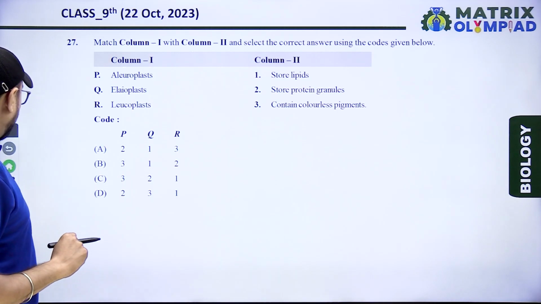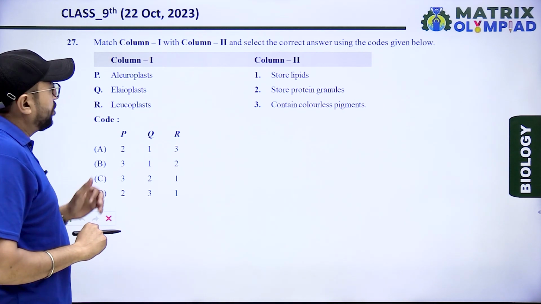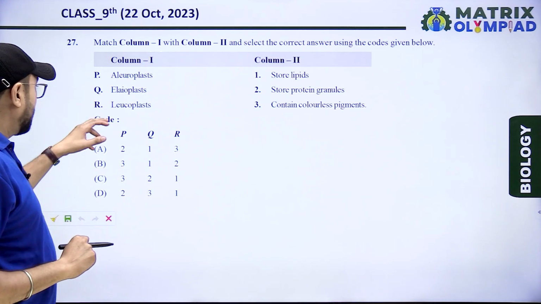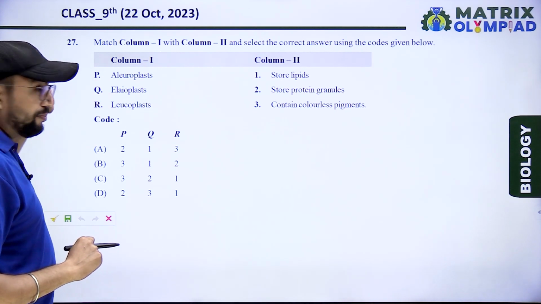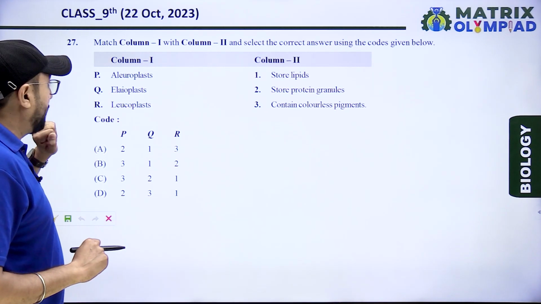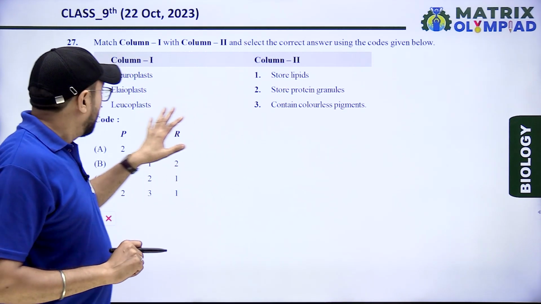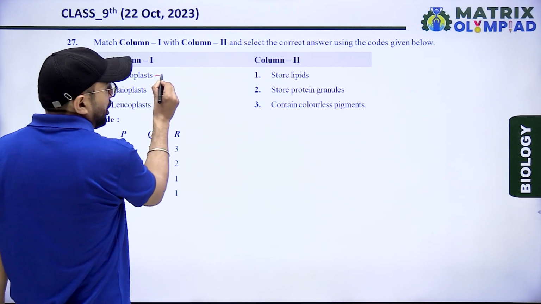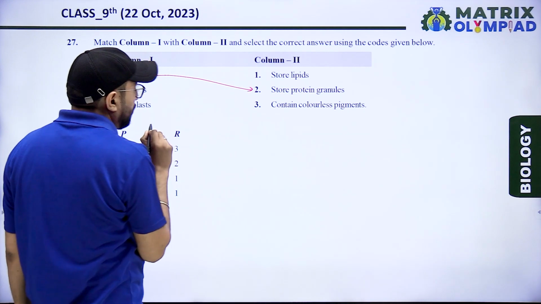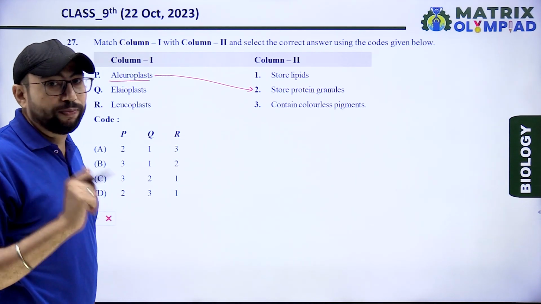Next, match the column first and second. Aleuroplast, elaioplast and leucoplast. Aleuro and elaio are parts of leucoplast. But according to this question, match the columns. Aleuroplast stores protein granules. So, protein storage is the aleuroplast.